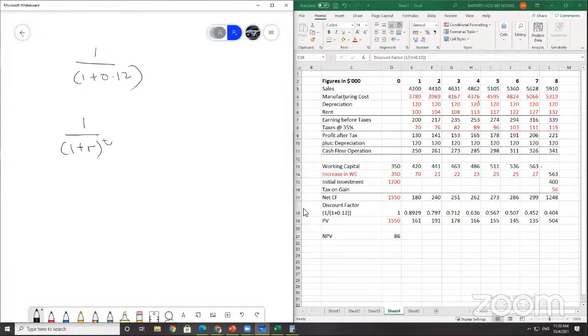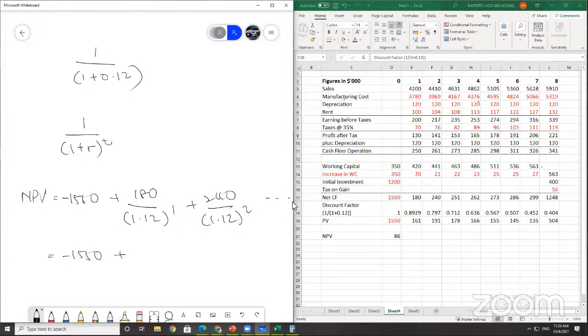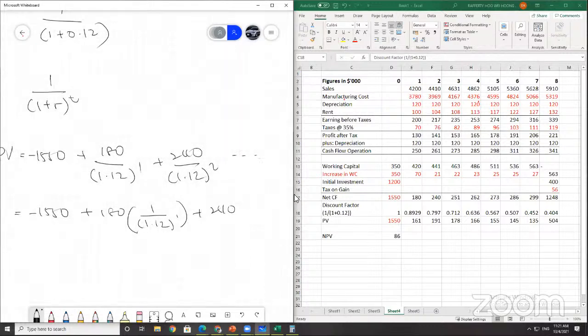So instead of doing one by one, if you do NPV, it's negative 1550, plus 180 divided by 1.12 power of 1, 240 divided by 1.12 power of 2, and etc. So this discount factor is basically converting it to like this. Negative 1550 plus 180 times 1 over 1.12 power of 1 plus 240 times 1 over 1.12 power of 2.